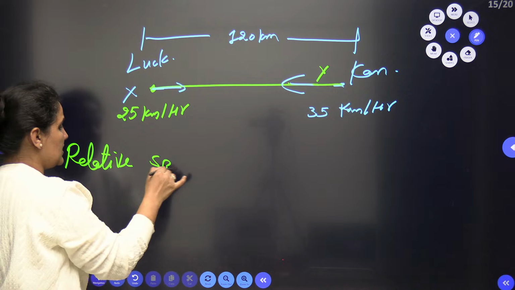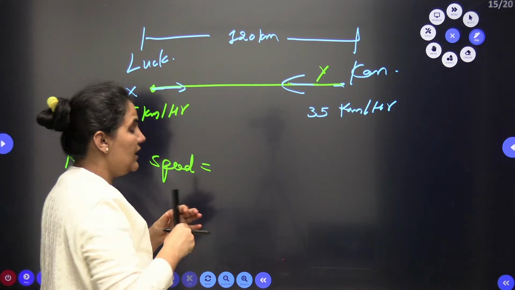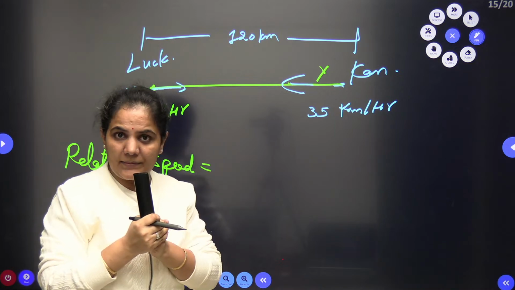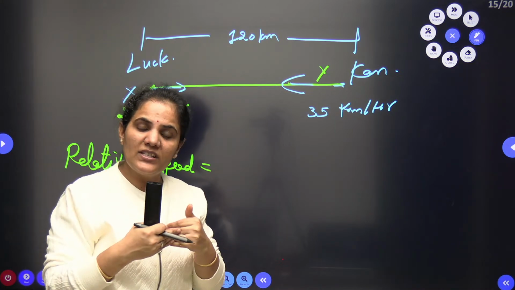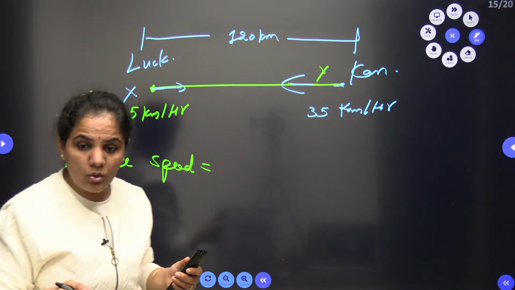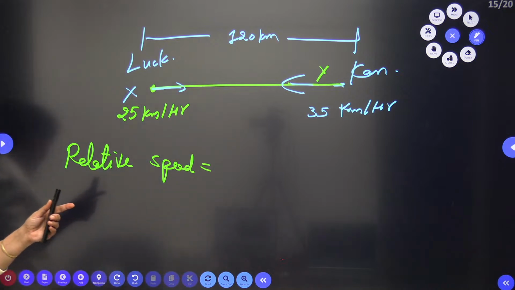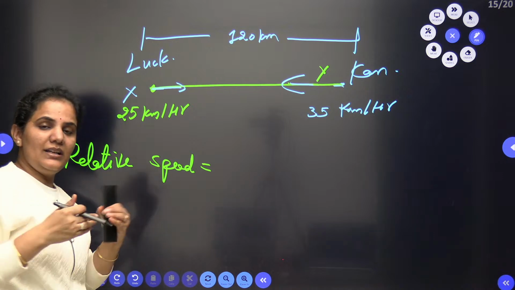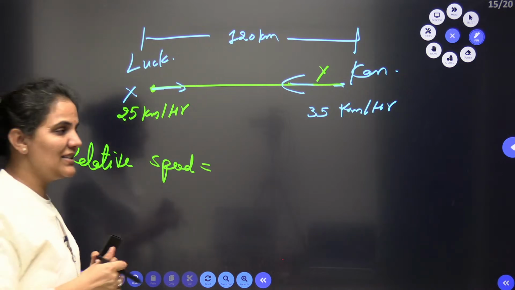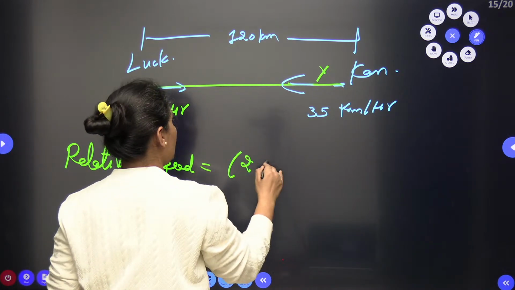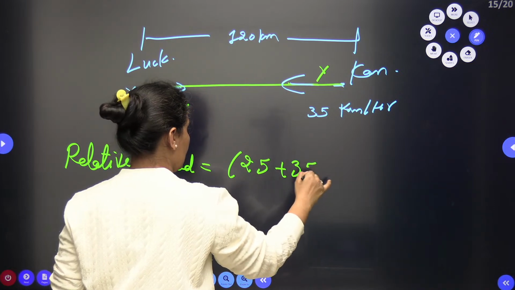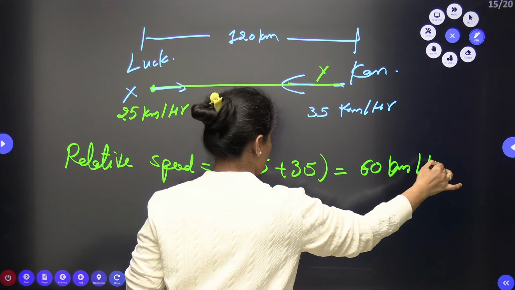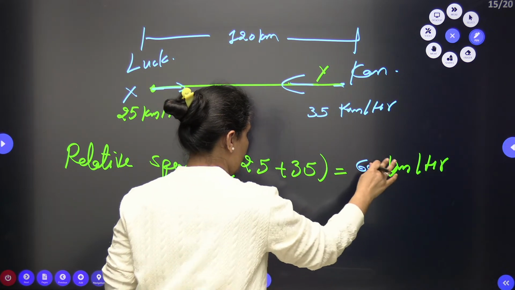Relative speed concept, what it is saying: whenever two persons are going towards each other, when the direction is towards each other, as I can see here, one is going with the 25, another is going with the 35. So the relative speed will in this case be added. So it will be 25 plus 35. So the relative speed will be 60 km per hour first of all.